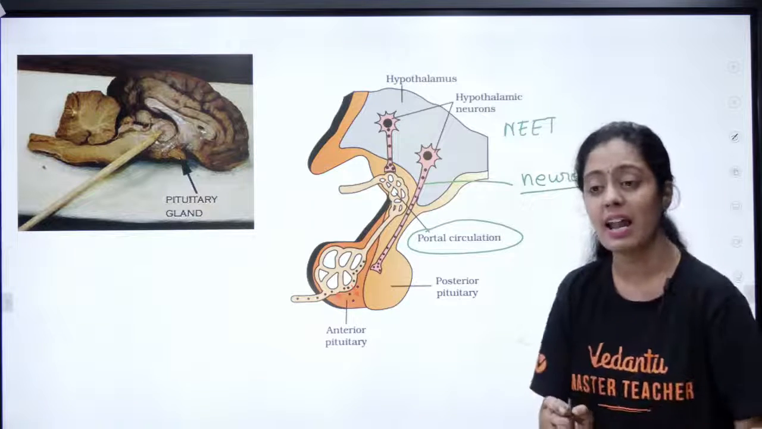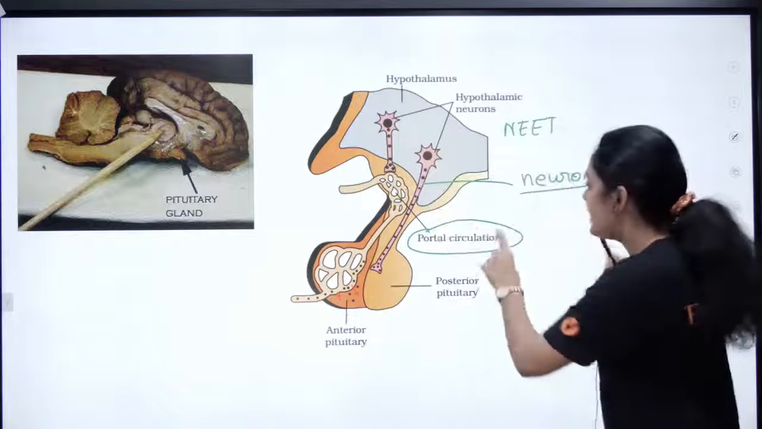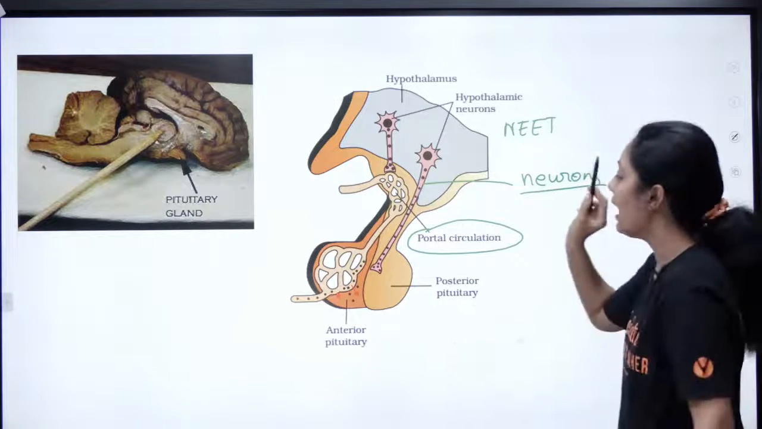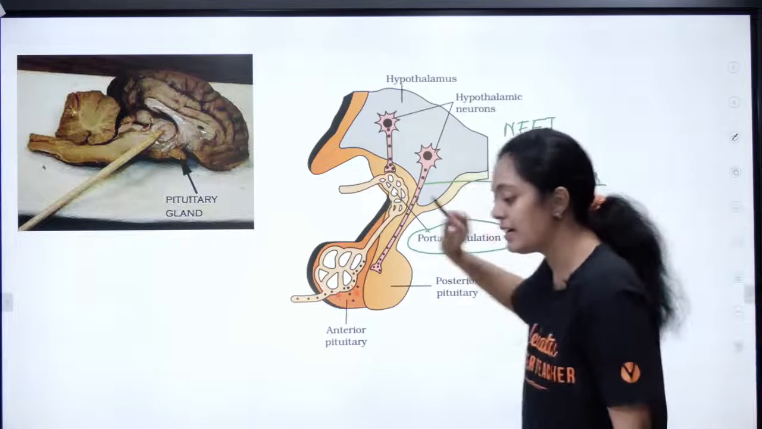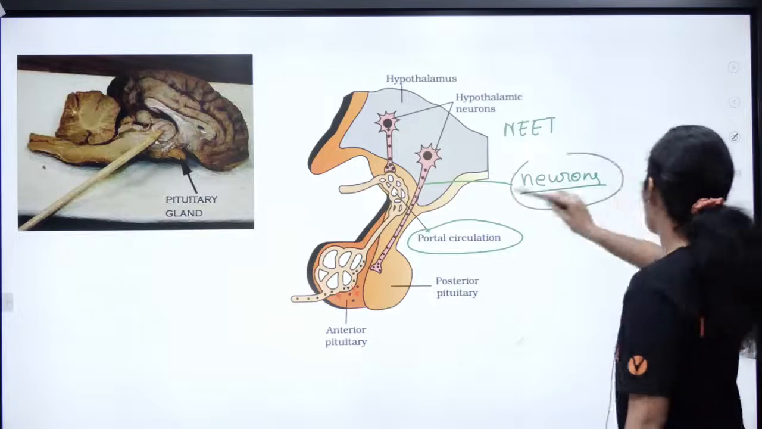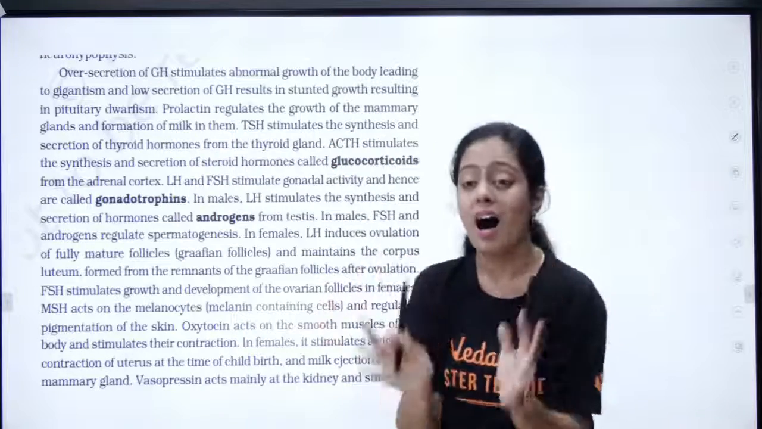Okay, என்ன question கேட்கலாம்? How is the anterior pituitary and hypothalamus connected? It is connected via portal circulation. And how is your posterior pituitary and hypothalamus connected? It is connected via neurons. Okay, without any further delay, let's get into the hormones.